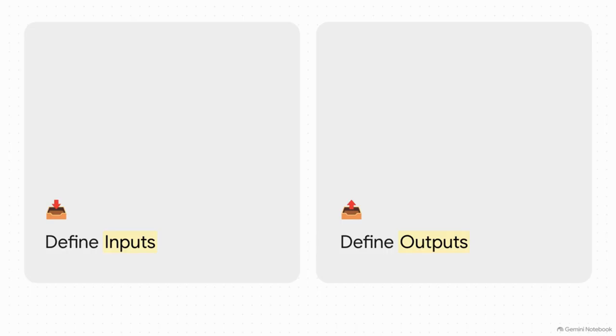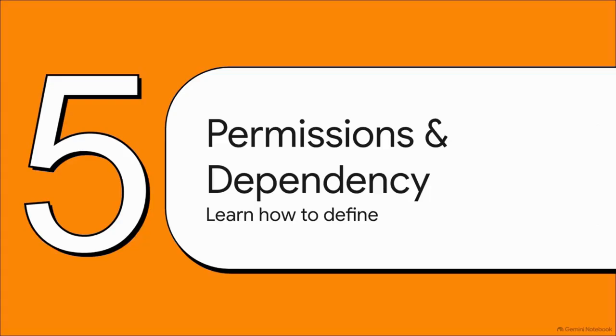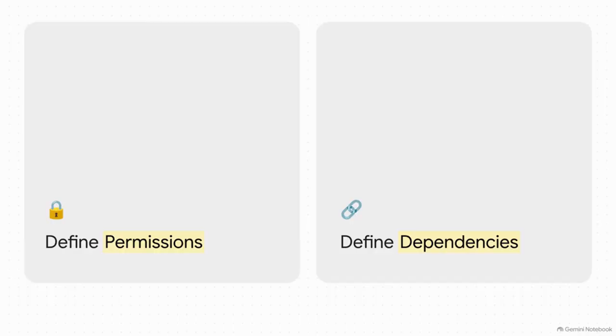Defining exact inputs and outputs ensures that the baton is passed smoothly from one agent to the next without ever dropping the data. Section 5, permissions and dependencies, defining governance. This block is all about defining governance and the rules of engagement across your entire agent team. Now, what's really interesting about this framework is how it frames control within an autonomous system. Permissions act as your safety guardrails.